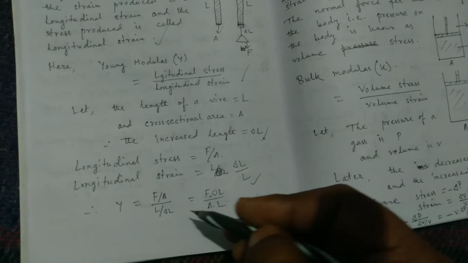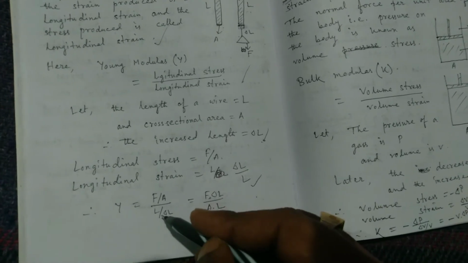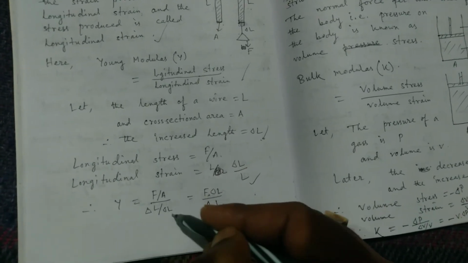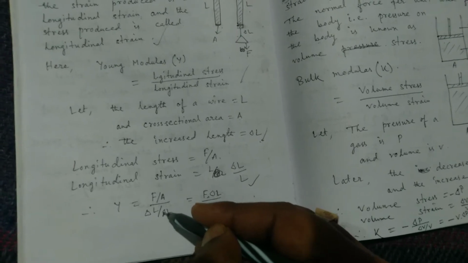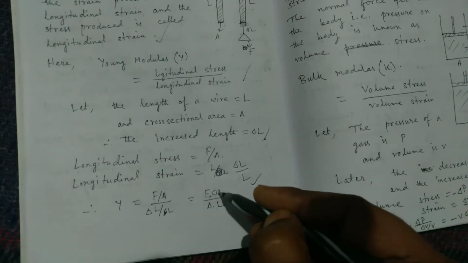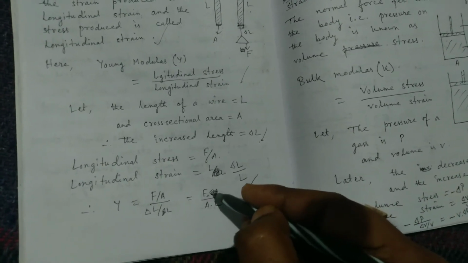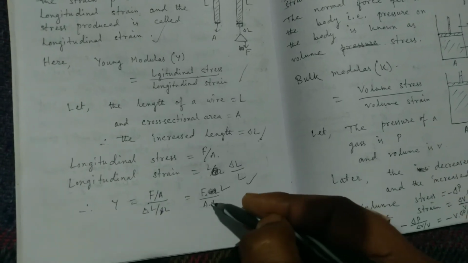I have written this wrong, so here it will be delta L by L, this is L and this is delta L.